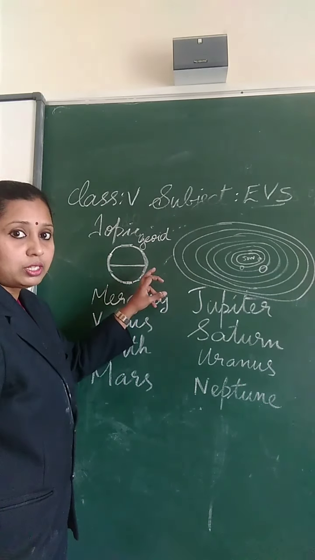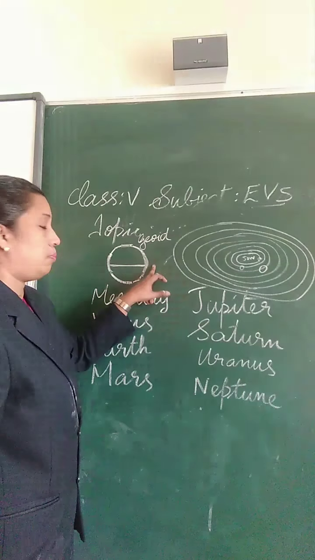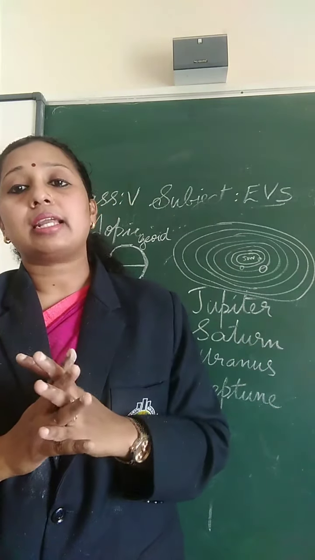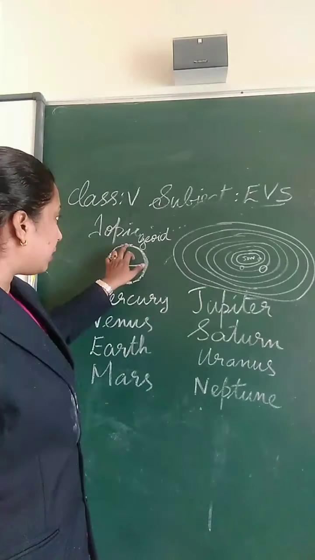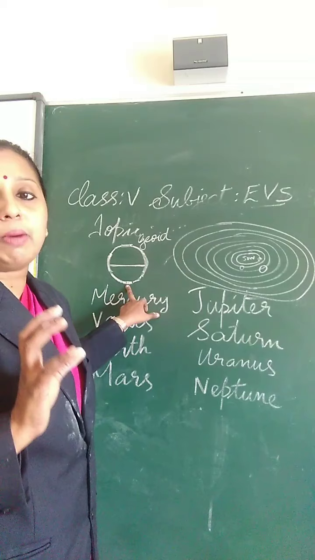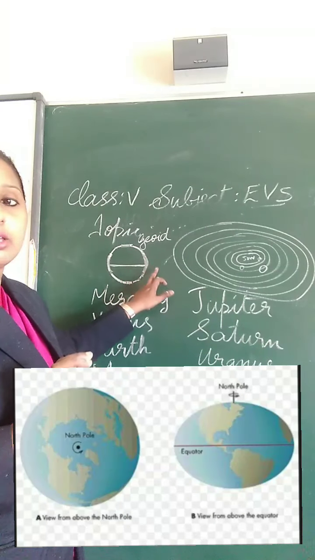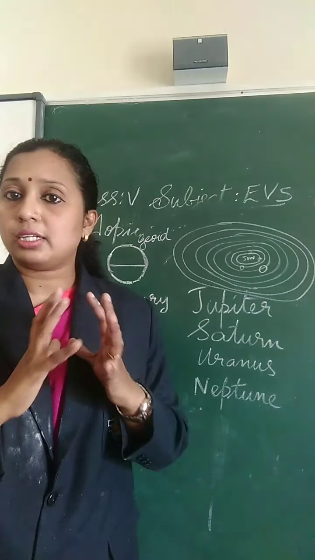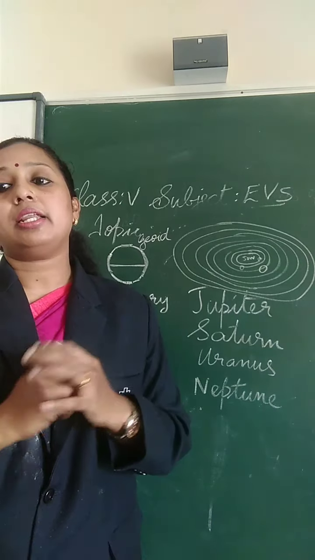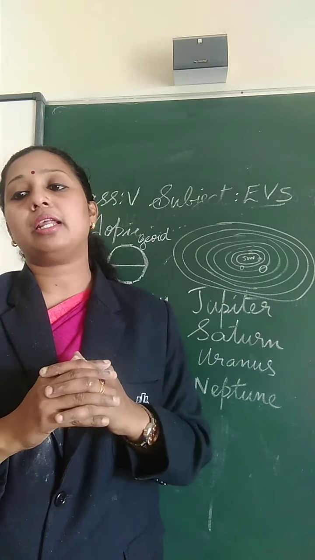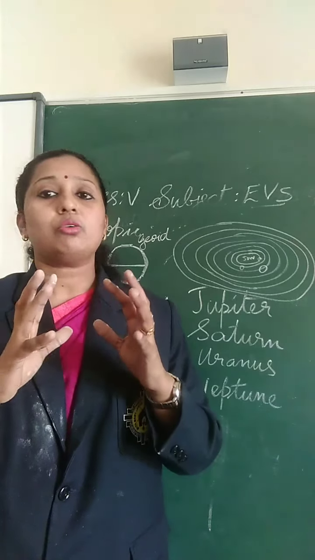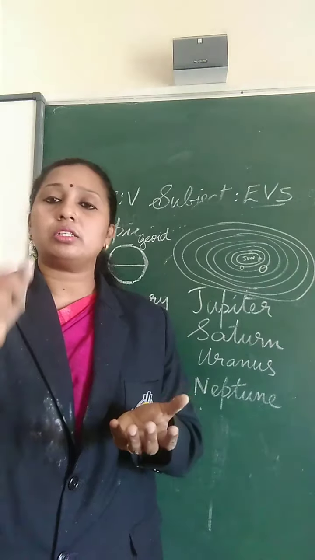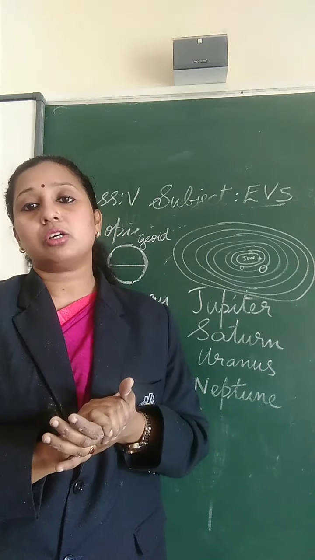So what is the shape of the Earth? The Earth is geoid in shape. It is confirmed by the scientists that the Earth is slightly flattened at the poles and bulging at the equator. Such a shape is called geoid. Yes, Earth is geoid in shape, and it denotes the Earth is not completely round or circular in shape.